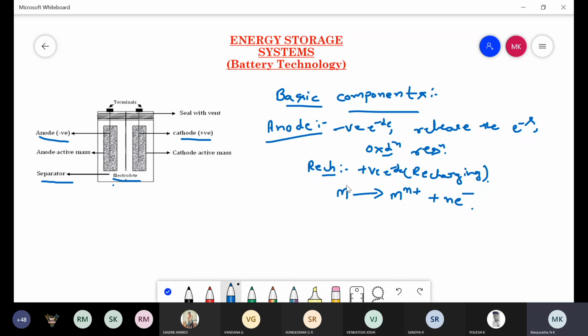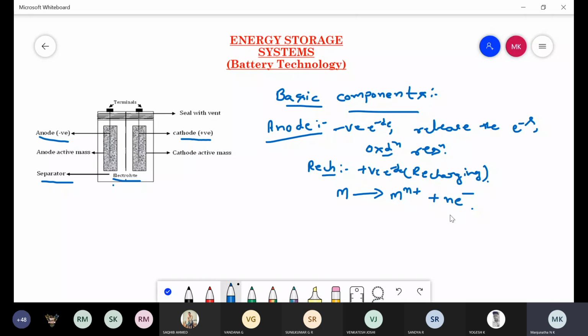Generally in batteries we use metals like zinc, cadmium, nickel, lithium or lead as the anode material. These materials undergo oxidation and give a metal ion with the liberation of electrons.